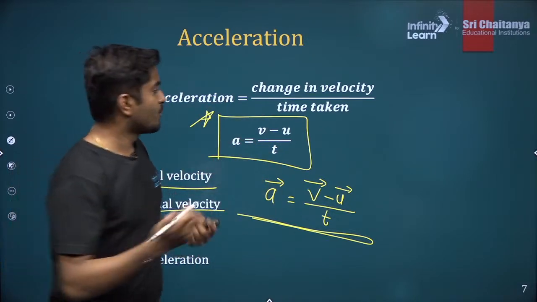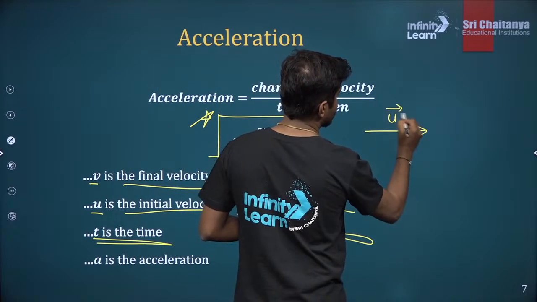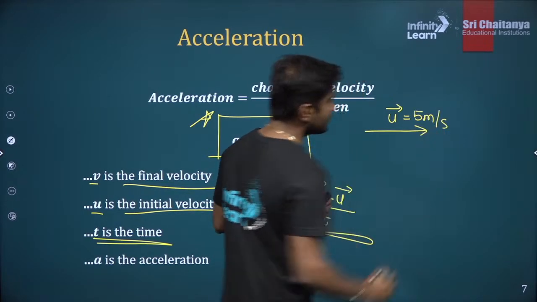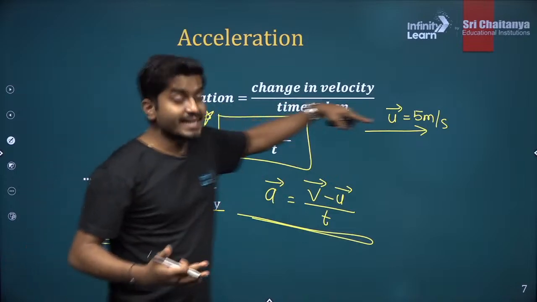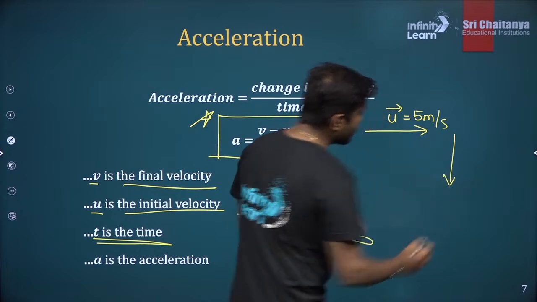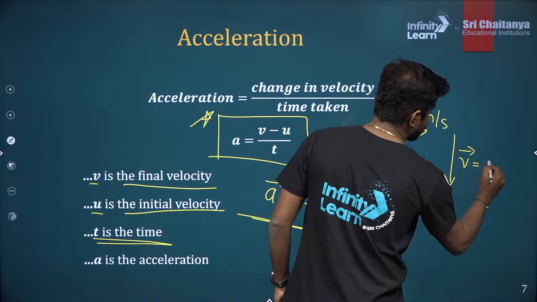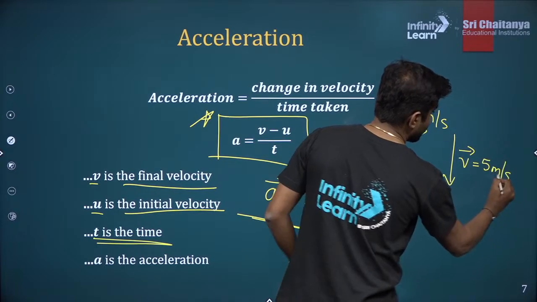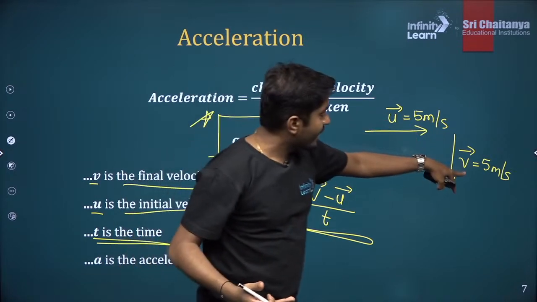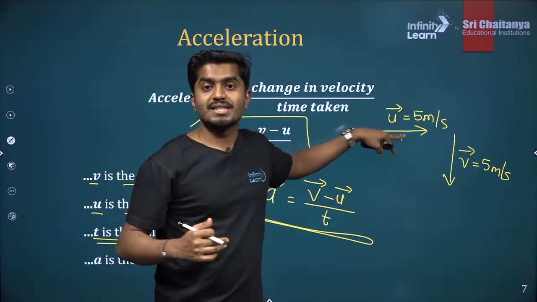But for example, let's suppose the initial velocity U is 5 meters per second. And something happened, this car takes a turn. Now the car started moving in this direction. So the final velocity V is again, let's suppose, 5 meters per second, right? The magnitude of the velocity is the same. Magnitude of final velocity and initial velocity are the same, but their direction is not the same.